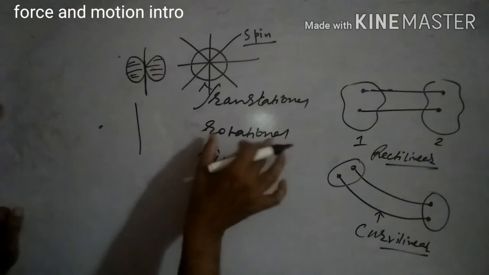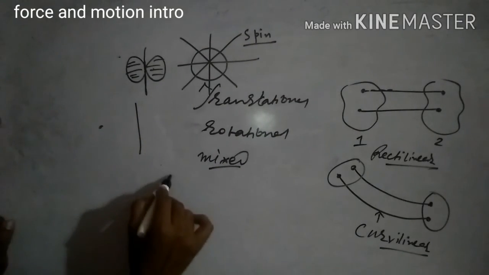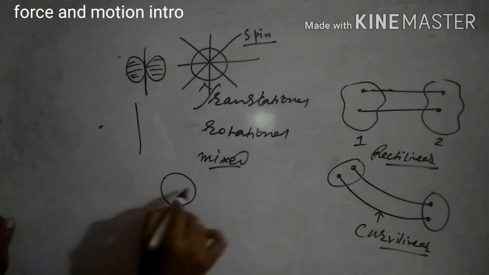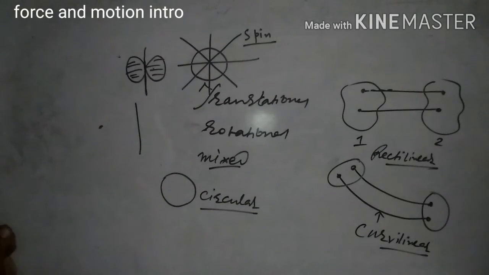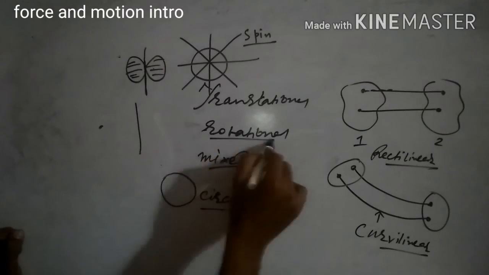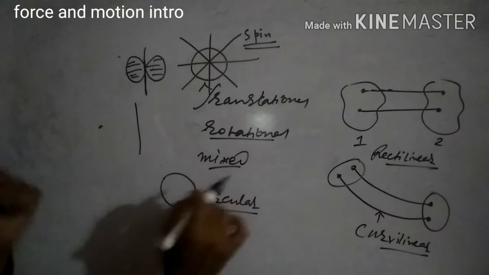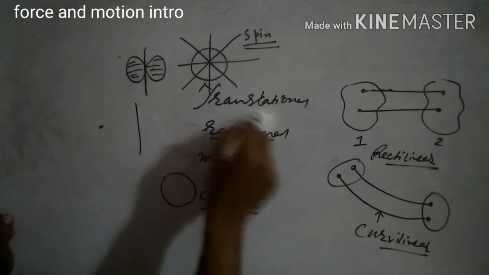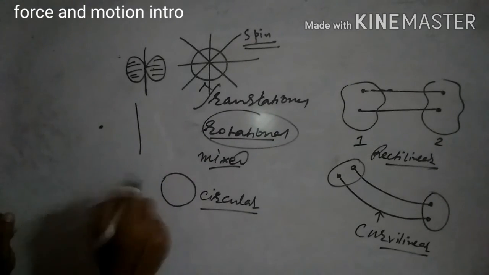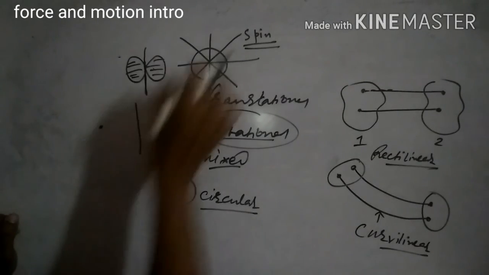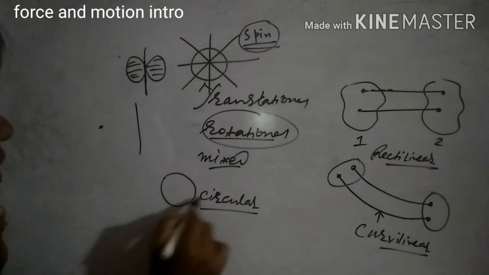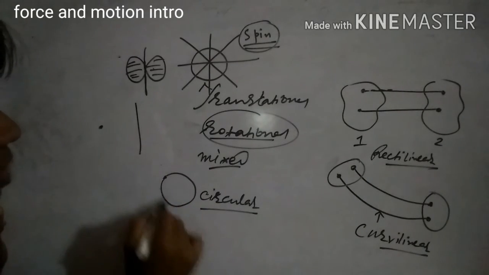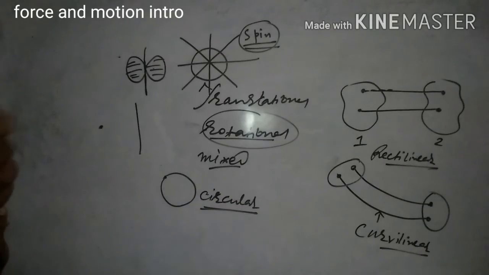And if the spin motion takes place over a circular track, then the motion will be circular motion. So in the case of circular motion, rotational motion and spin motion, there will be a rotation with respect to a fixed point or a fixed axis. If the axis is the axis of symmetry, then it will be called spin motion. And if in that rotational motion the body traverses a circular track, then it is called circular motion.